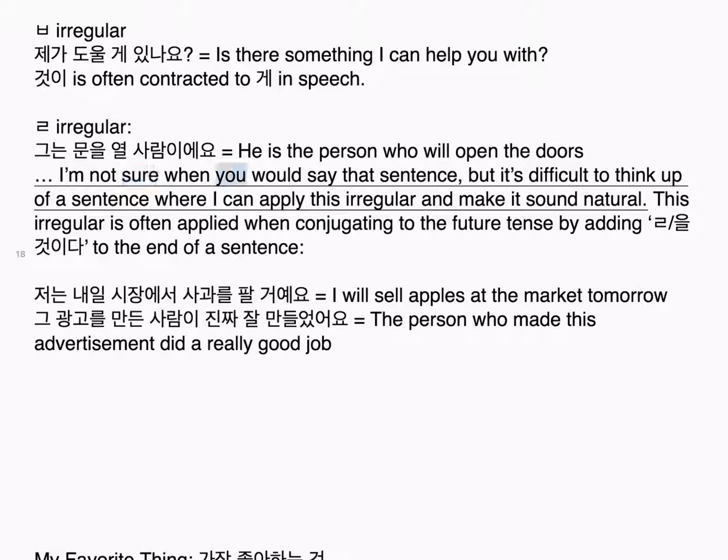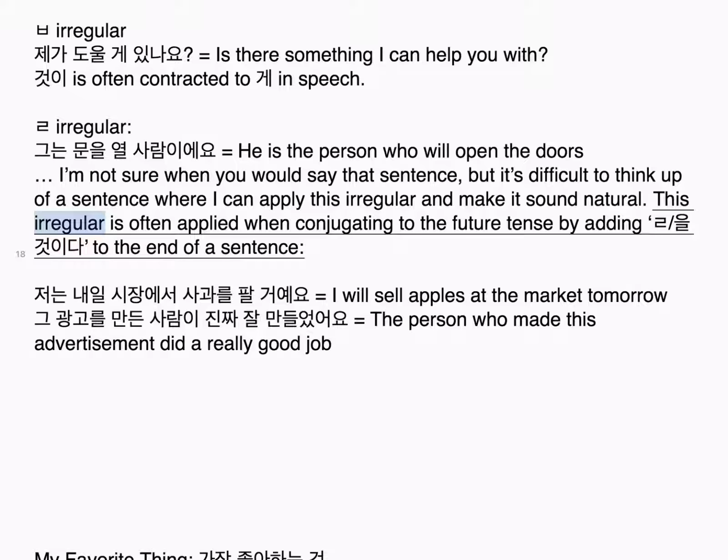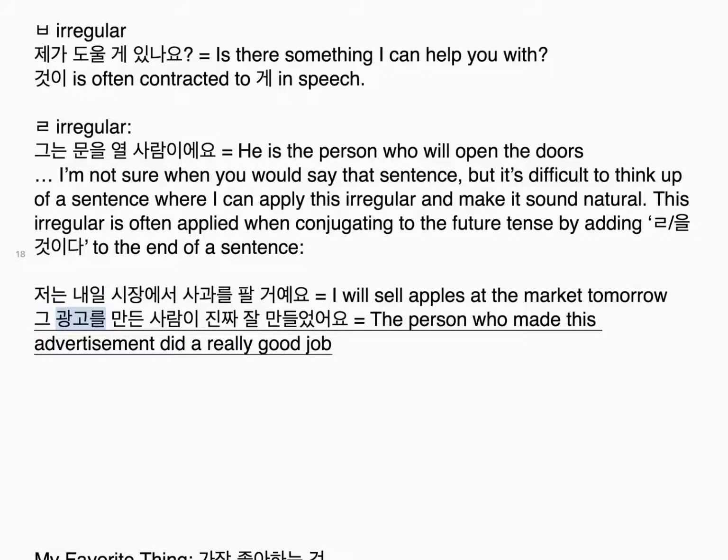I'm not sure when you would say that sentence, but it's difficult to think up a sentence where I can apply this irregular and make it sound natural. This irregular is often applied when conjugating to the future tense by adding 을 것이다 to the end of a sentence. 저는 내일 시장에서 사과를 팔 거예요. I will sell apples at the market tomorrow. 그 광고를 만든 사람이 진짜 잘 만들었어요. The person who made this advertisement did a really good job.